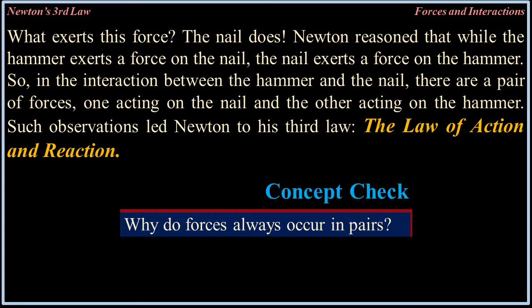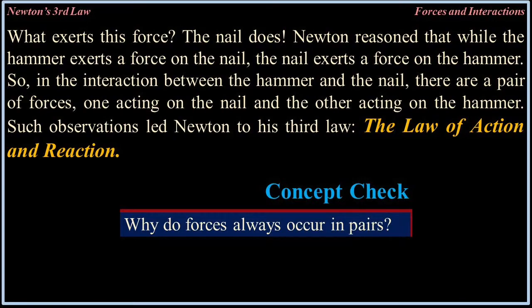Newton reasoned that while the hammer exerts a force on the nail, the nail exerts a force on the hammer. So, in the interaction between the hammer and the nail, there is a pair of forces, one acting on the nail and the other acting on the hammer. Such observations led Newton to his third law, the law of action and reaction.